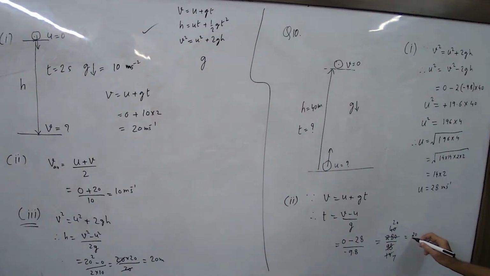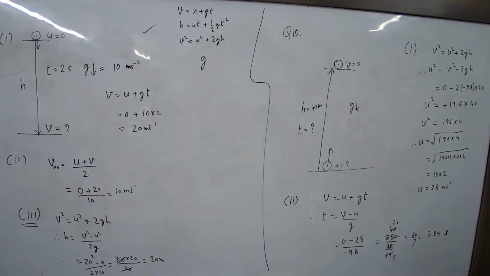This is 20 by 7, which is how much? 7 2s are 14, point 60, 8 7s are 56, 4 4 40, 5 5s are 35. That's it. So 2.85 seconds you can take, roughly 2.85. This is the answer.